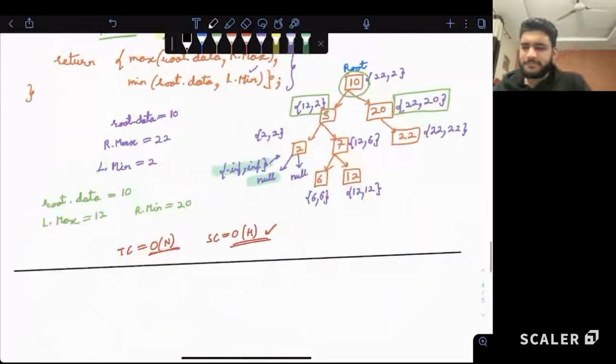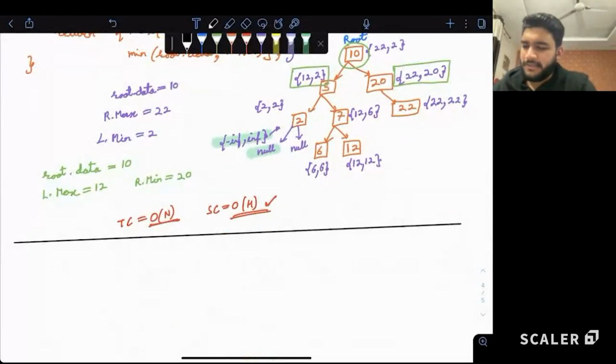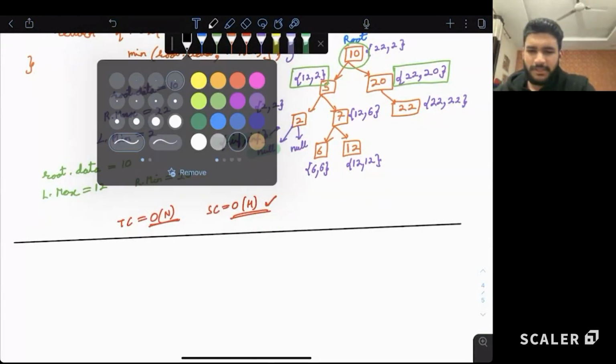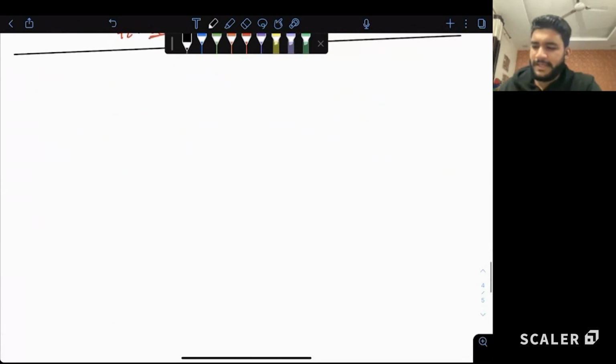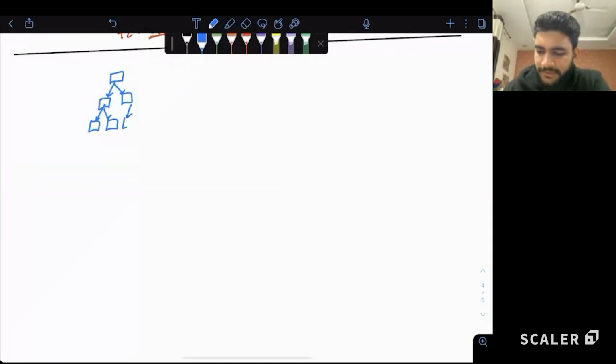Let's do one interesting puzzle. Guys, if you have a tree data structure which is like this, maybe a complete tree, a perfect binary tree. A perfect binary tree is a binary tree in which all levels are completely filled.